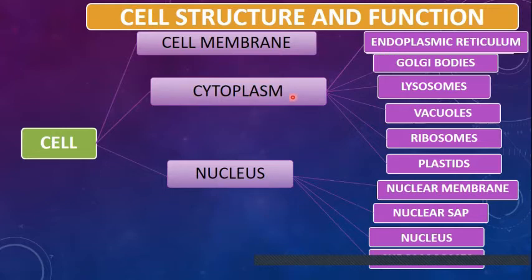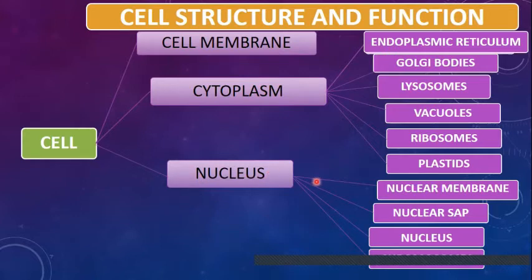And inside this cytoplasm, the different cell organelles like endoplasmic reticulum, Golgi bodies, lysosomes, vacuoles, ribosomes, plastids, all these cell organelles are freely suspended in this cytoplasm. The third part of the cell is the nucleus.